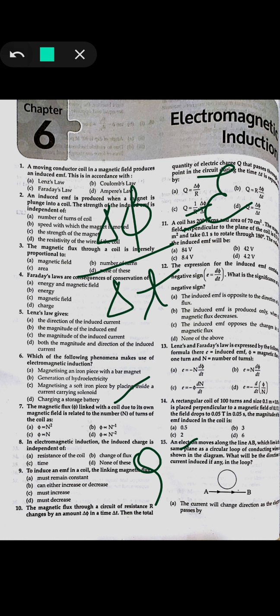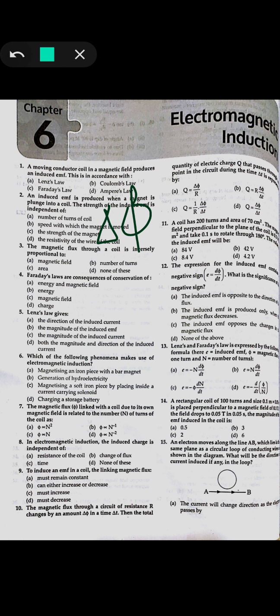Okay, so the next question: a coil has 200 turns and an area of 70 centimeters square. Similarly, the magnetic field perpendicular to the plane of the coil is 0.3 Weber per meter square, and it takes 0.1 second to rotate through 180 degrees. So what is the induced EMF in it?